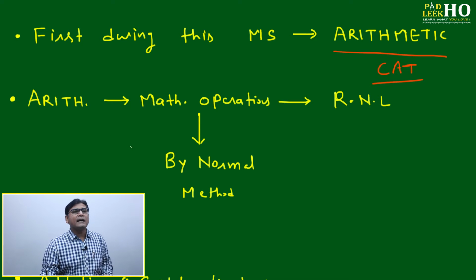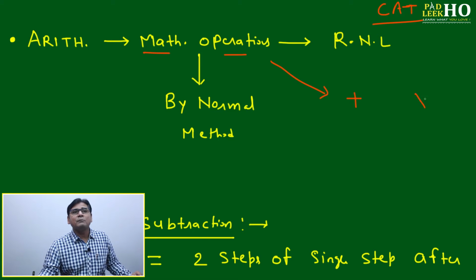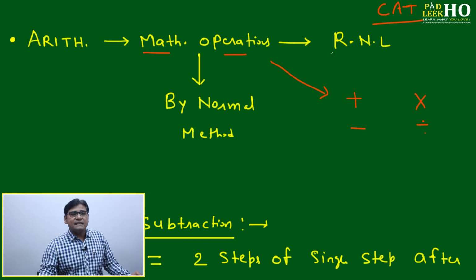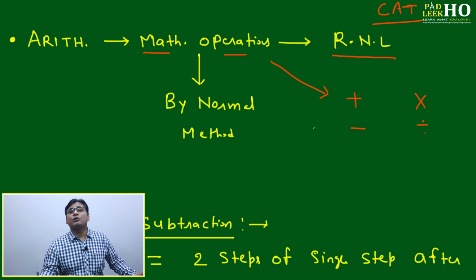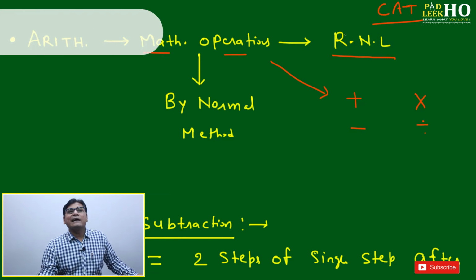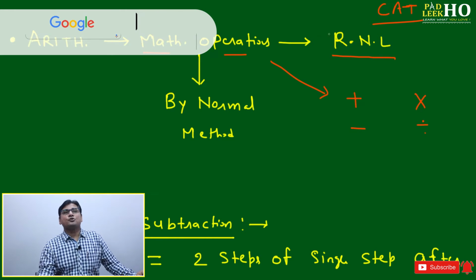Arithmetic mainly depends on mathematical operations. You already know that mathematical operations are mainly of two types: addition and multiplication. Addition will convert to subtraction and multiplication will convert to division. And the second thing is how these mathematical operations happen on the real number line. I have taken one separate master stroke session about the real number line, almost more than 1 hour. If you do not understand 100% about the real number line and how mathematical operations happen on it, you can take that session, or at least take that master stroke on the real number line.